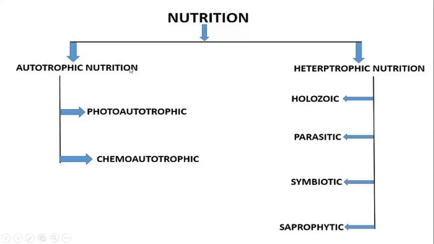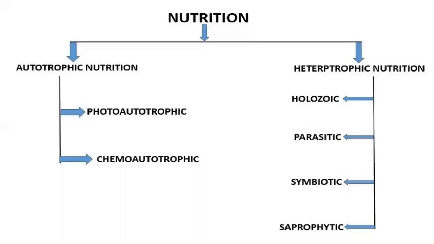Autotrophic nutrition means the organisms which can make their own food by themselves are called autotrophs, and that mode of nutrition is called autotrophic nutrition, like plants. All the plants are producers because they are making food for all living bodies all over the world. That is why plants are called producers.